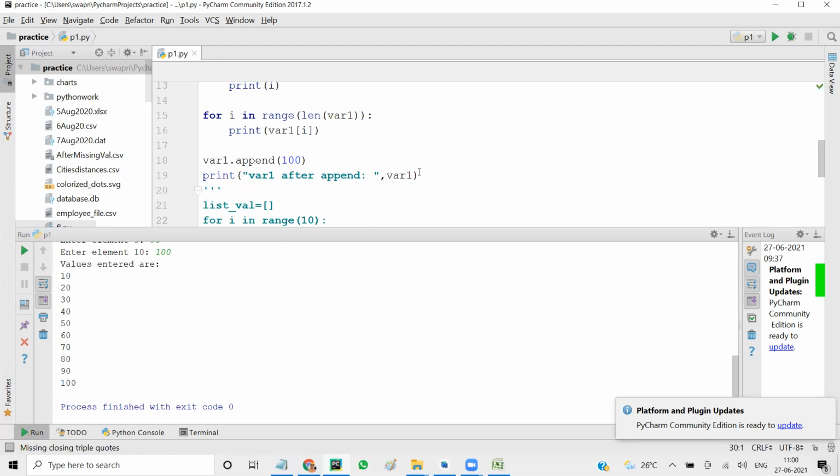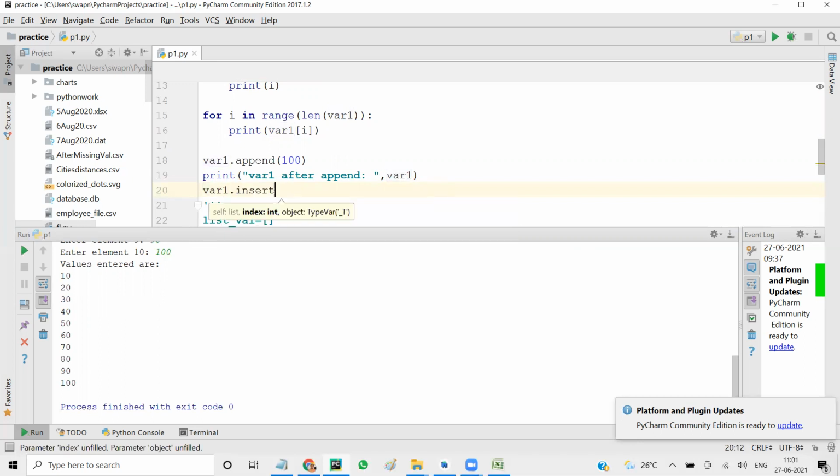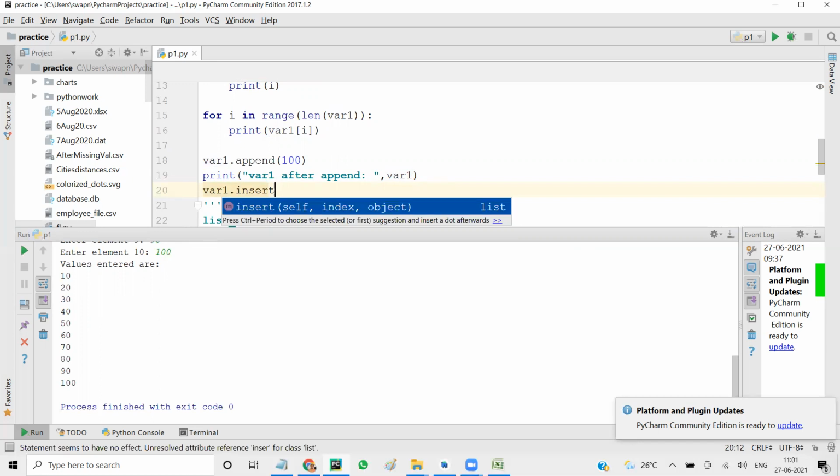So var1 after append, we get it. Now append by default adds at the end. So if you have 5 elements, the new element that you append will be at the 6th position. Here, I'm going to use insert. I'm going to say var1 dot insert. If you look at insert, it has two options: index comma object.